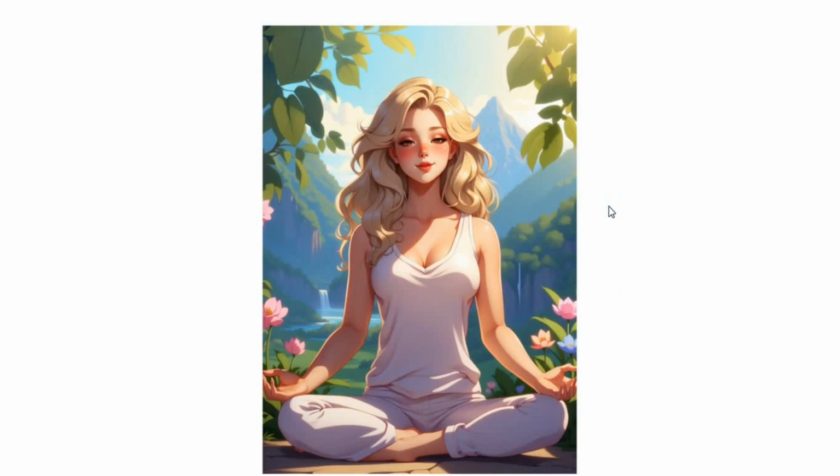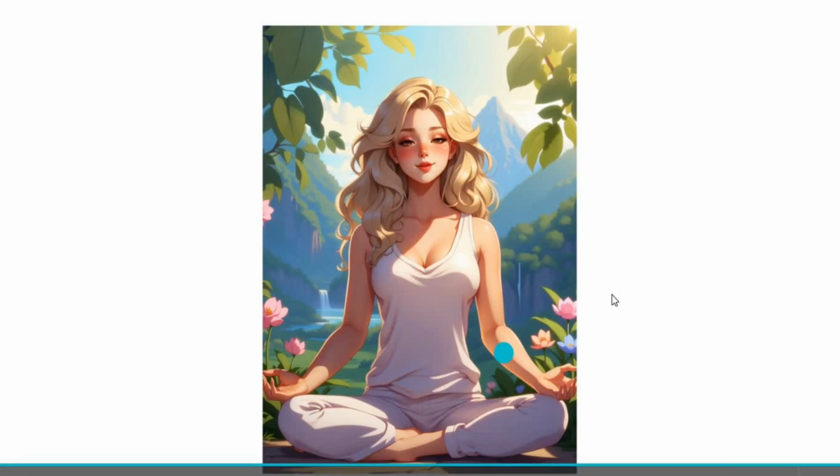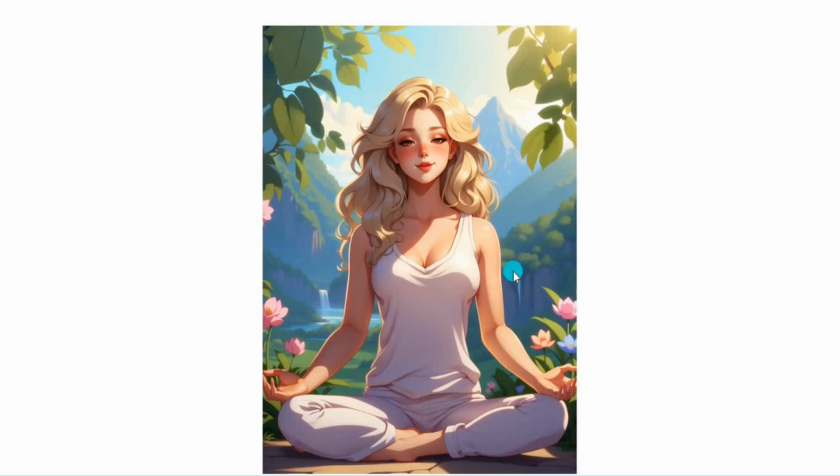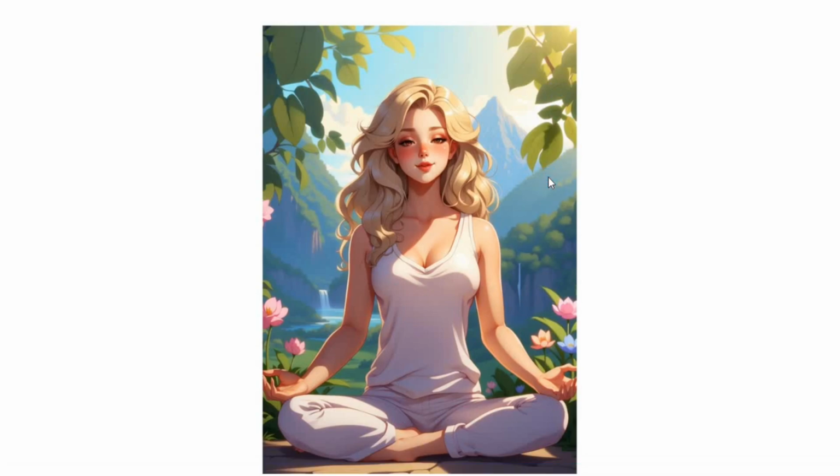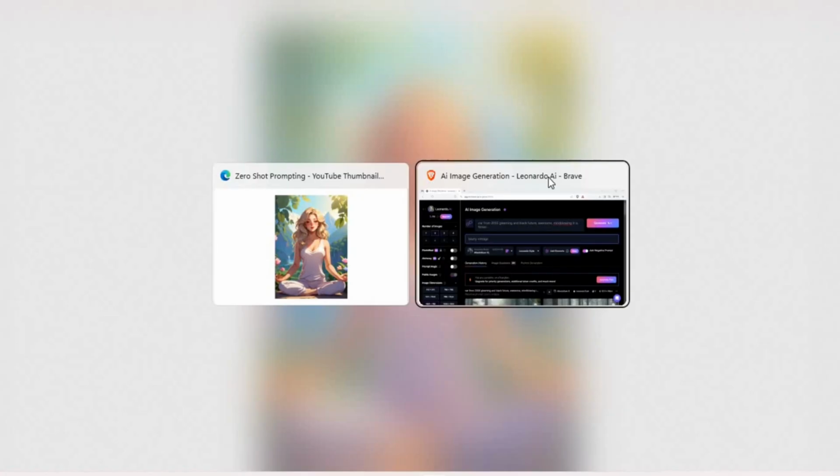Well, very simple. First of all, you prompt a girl doing yoga, you will get some kind of a girl doing yoga. Then you prompt a girl in anime doing yoga, then you'll get this one. Then a girl in comic anime doing yoga, then you'll get something like that. And then forest, and then mountains, and then calm, composed. The more you prompt, the better, right?